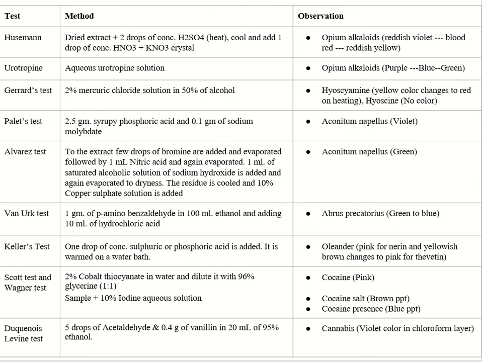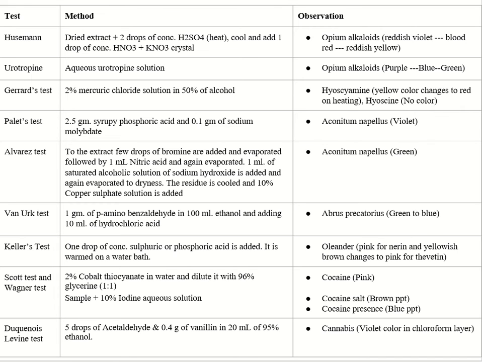Huysmans test, in which 2 drops of concentrated sulfuric acid are added to the dried extract of the sample, heated and then cooled, and then 1 drop of concentrated nitric acid along with a potassium nitrate crystal is added. Opium alkaloids give reddish violet which changes to blood red and then to reddish yellow color.